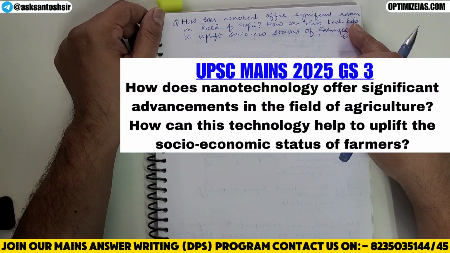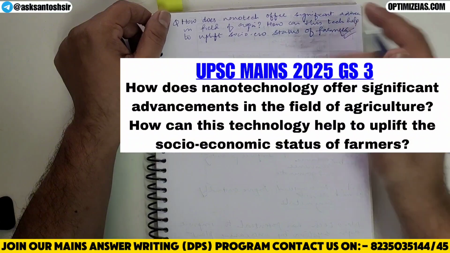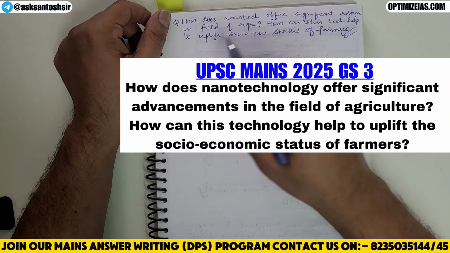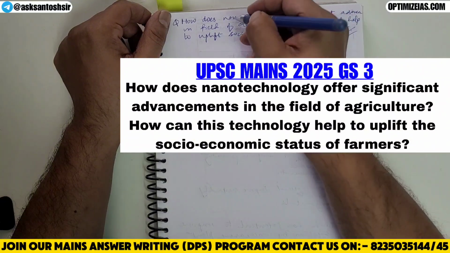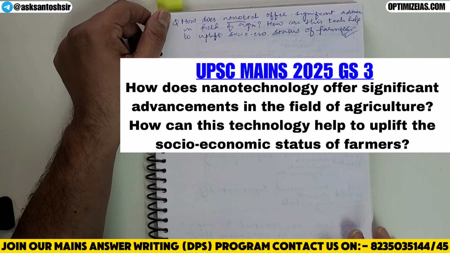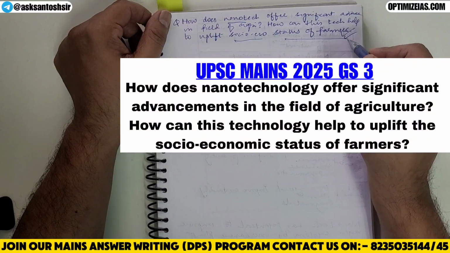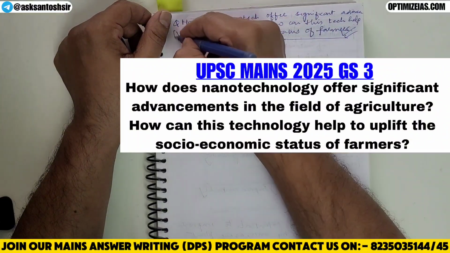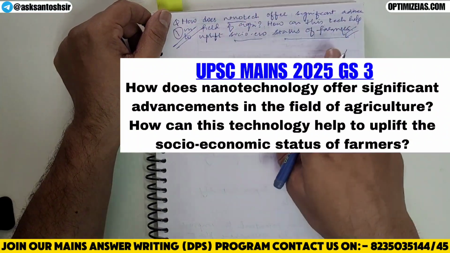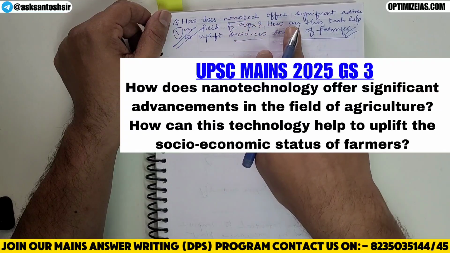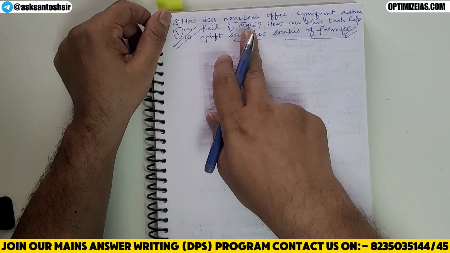What does nanotechnology offer? How does nanotechnology offer significant advancement in the field of agriculture? That is the first part of the question. How can this technology help to uplift socio-economic status of farmers? So you can see, guys, question has two parts. The first part is how does nanotechnology offer significant advancement in the field of agriculture.